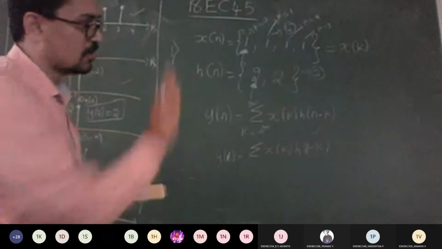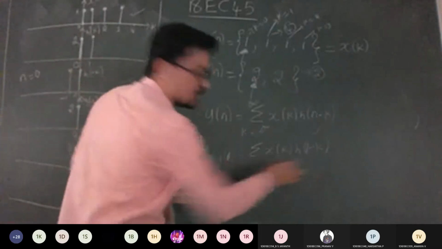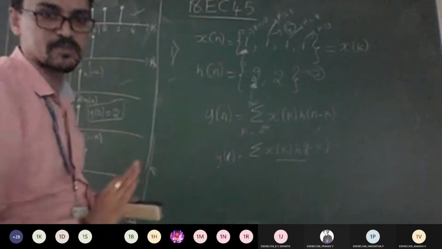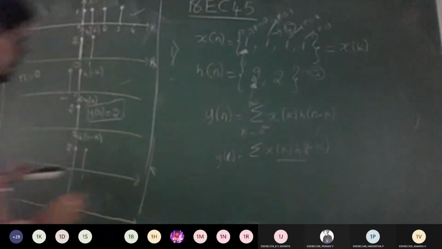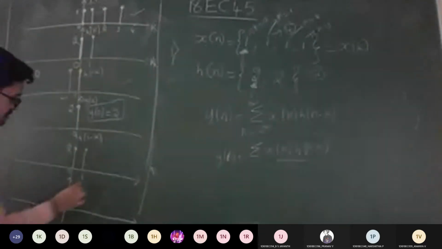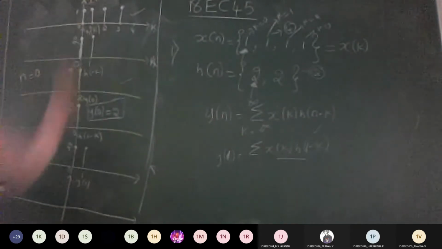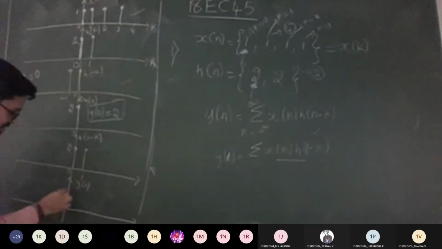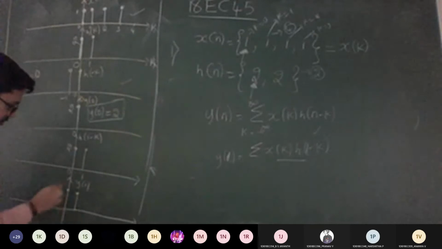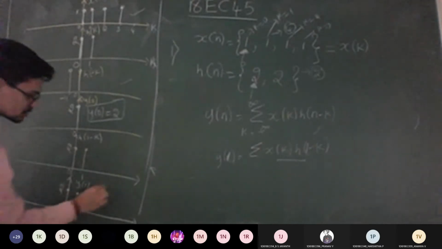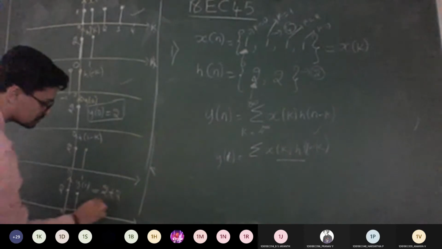So try to make sure while doing multiplication with respect to sketching, try to maintain the same page with 2 columns. Okay? So now look at here. What is my y of 1 answer? I'm having 2 signals here, and 2 signals here. So you are going to get this and this. So you need to get y of 1, which is 2 plus 2. Is it equal to 4?